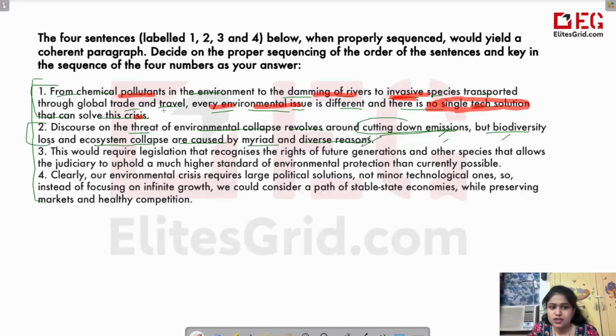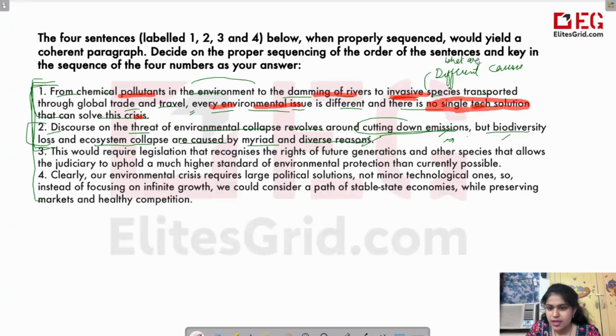So many reasons. अब ये दो sentence पढ़ के, you would have realized that these two sentences are talking about causes only. The first one is giving us several causes, and the second sentence is telling us that there are many causes. All right. So first one is telling us about the different causes that exist. And the second sentence just tells us that there are many causes. Basically, the first is telling what are the different causes. The second sentence is telling us that there are many causes. So this is the difference.